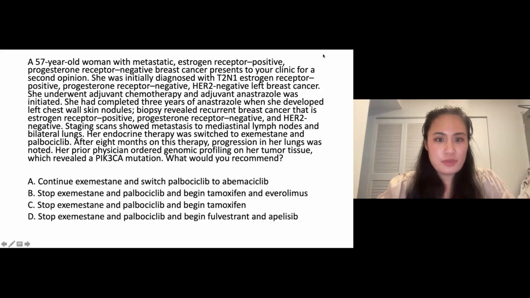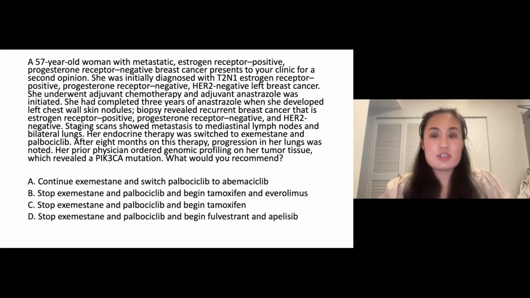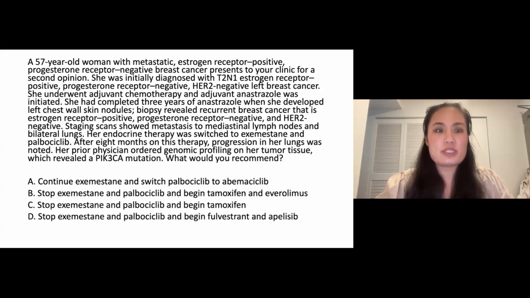So the first question: a 57-year-old woman with metastatic ER positive, PR negative breast cancer presents to your clinic for a second opinion. She was initially diagnosed with T2N1 ER positive, PR negative, HER2 negative left breast cancer. She underwent adjuvant chemotherapy and adjuvant anastrozole was initiated. She had completed 3 years of anastrozole when she developed some left chest wall skin nodules, and a biopsy revealed recurrent breast cancer that's also ER positive, PR negative, and HER2 negative. Staging scans showed metastasis to mediastinal lymph nodes and bilateral lungs.